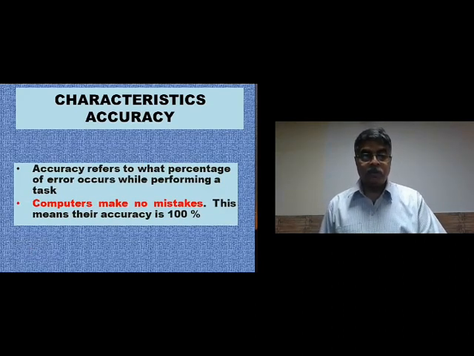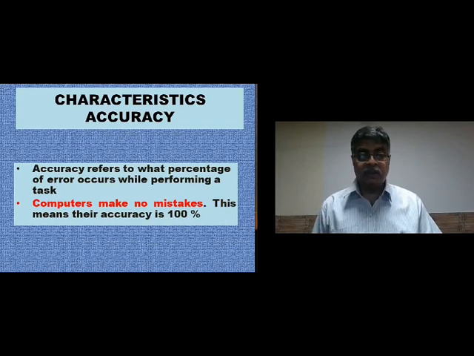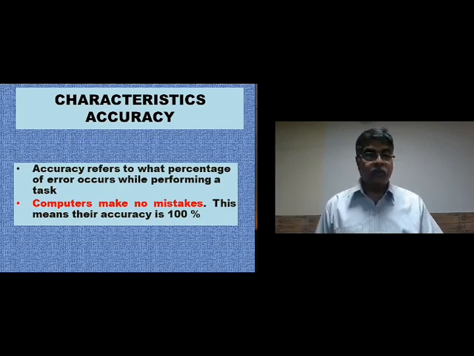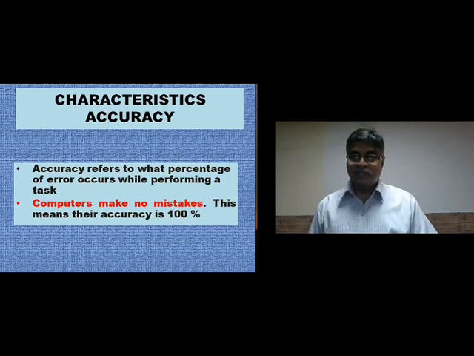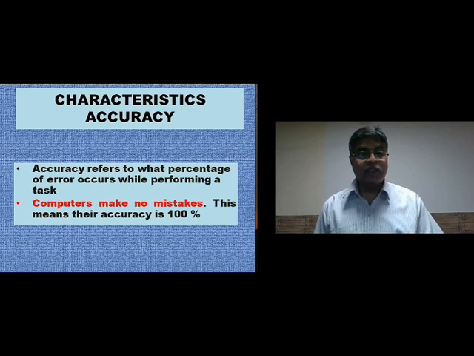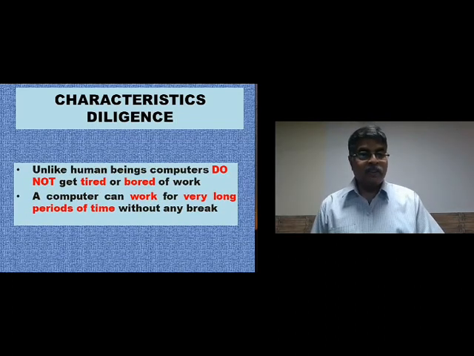The next characteristic is accuracy. Speed is useful, speed is important, but along with that is accuracy. The computer works fast, but does it do the work correctly? Let's see. Accuracy refers to what percentage of errors occurs while performing a task. And computers make no mistakes. They don't make few mistakes, they make no mistakes. This means that the accuracy is 100%.